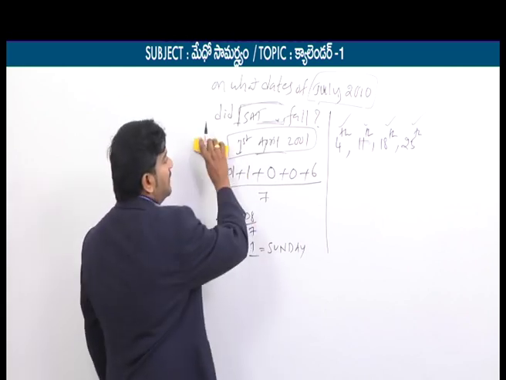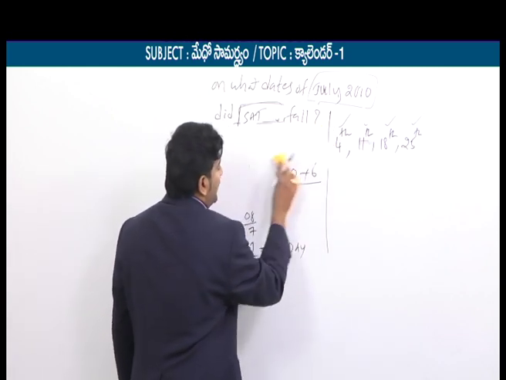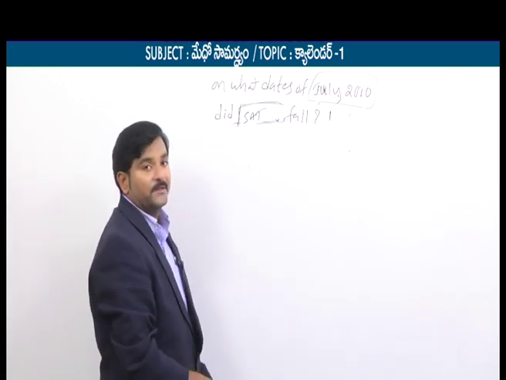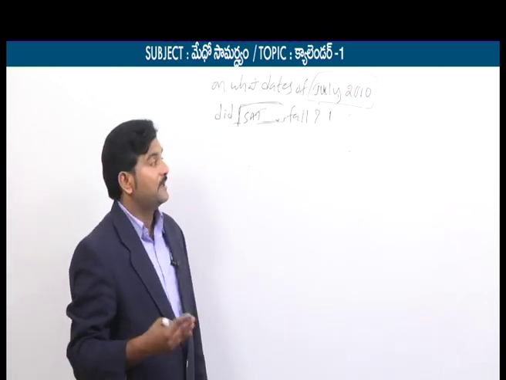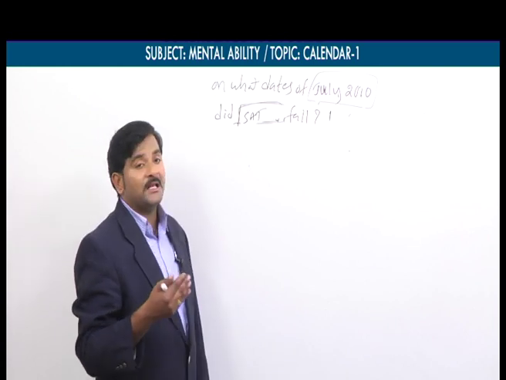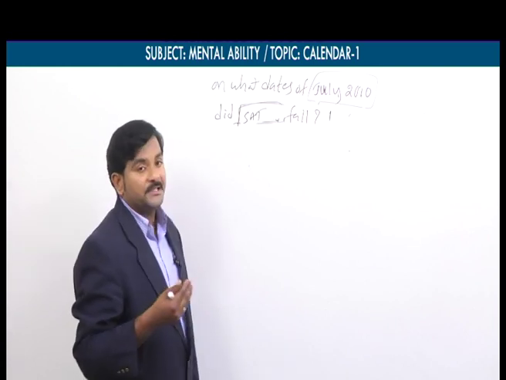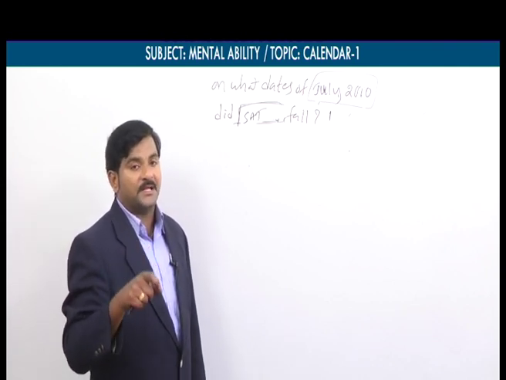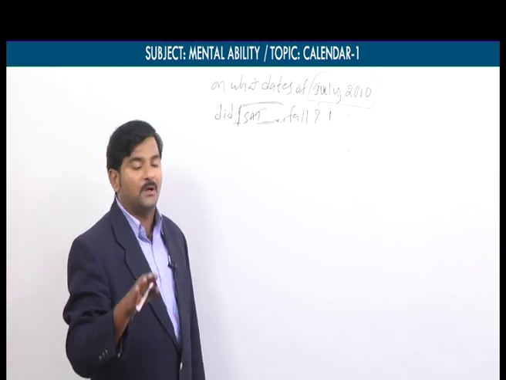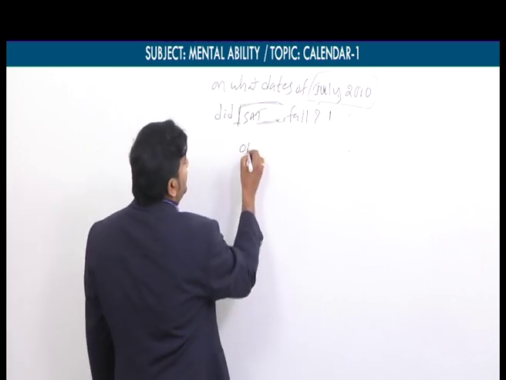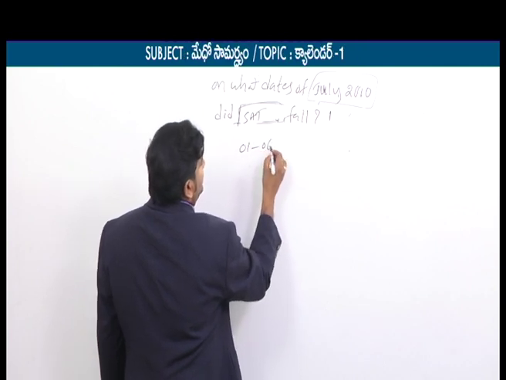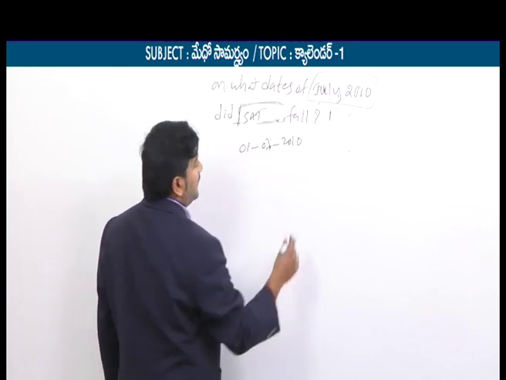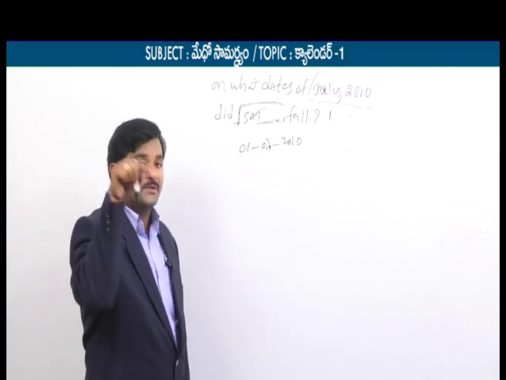The formula is again the same formula. First, what do we have to find out? We need to find out which day the July month starts with. So what I mean to say is, when asked which dates in July 2010 are Saturdays, we first need to find out which day July 1st starts with. So 1st July 2010, which day is it? We need to find out by using that formula.